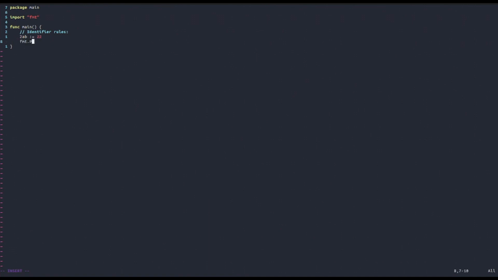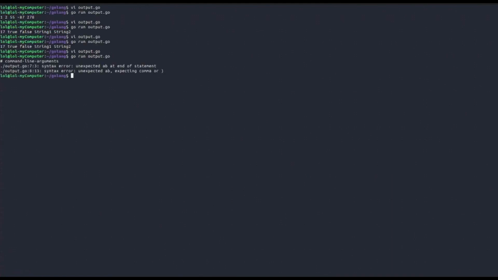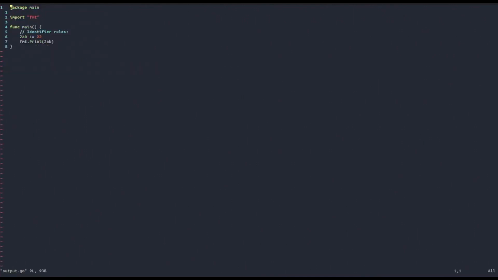So let's try and print this out. So print 2ab. Let's see what happens. And syntax error. As you can see, it gave us a syntax error because we're not allowed to start variables with numbers. And so we empirically, you could say, experience one of the first rules. So the first one is that a variable name, so an identifier, cannot start with a number.